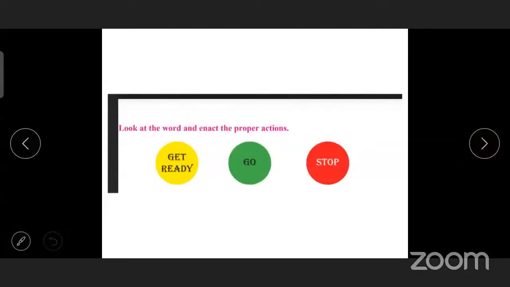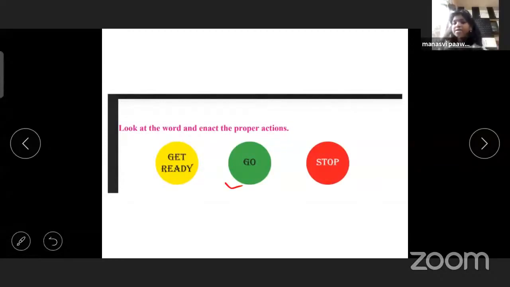Okay, look at the words and enact the proper signs. That means there are three colors. Each color has some actions. Yellow, get ready. Green is go. And red is stop.